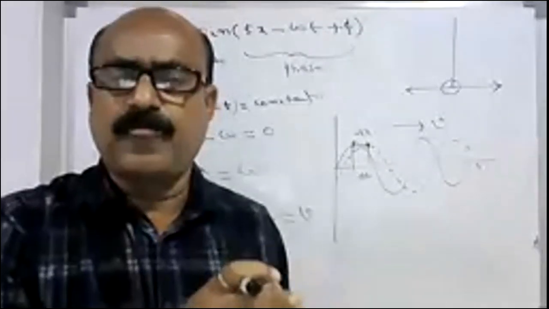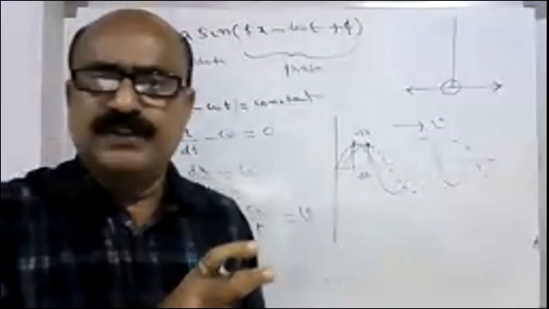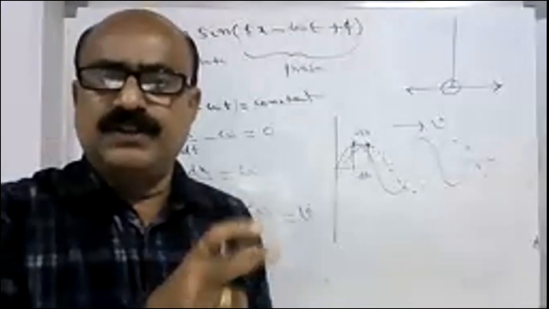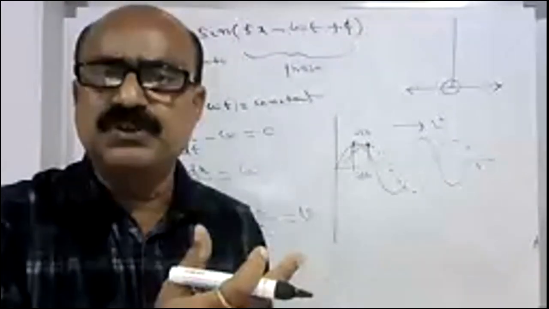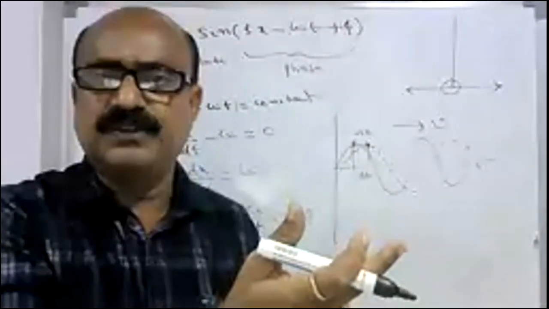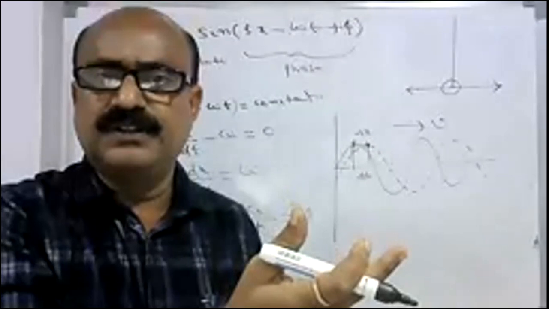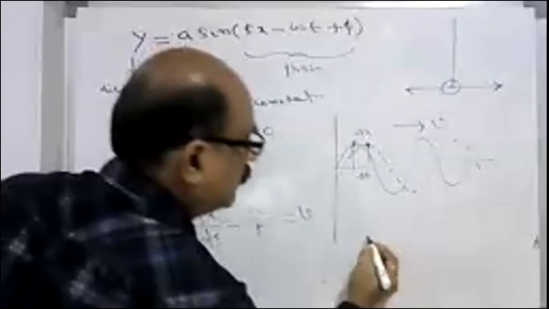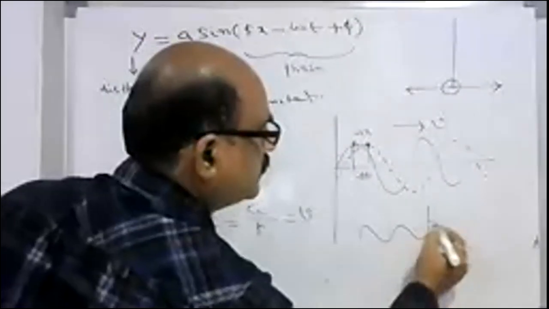So, which quantity remains constant during the propagation of a wave when it is moving from one medium to another medium? Frequency. Frequency is constant. So velocity changes. Now, when a wave is propagating from air and immediately encounters water, then what happens?